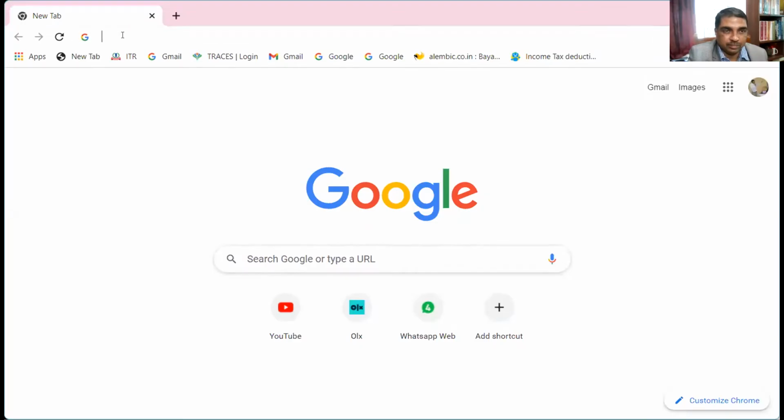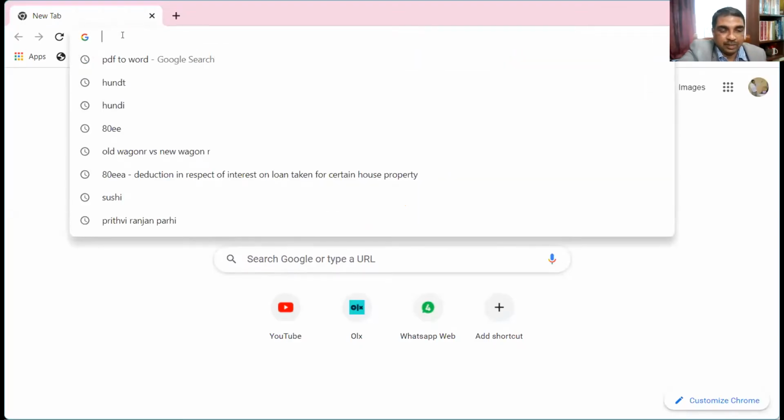Yeah, are you able to see the Chrome browser? Yes, sir.